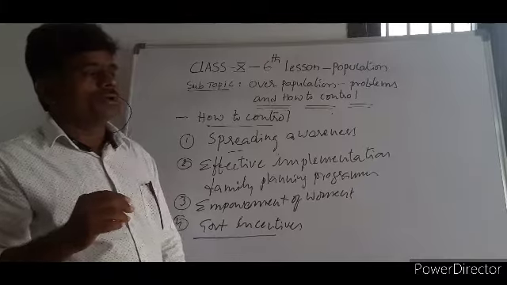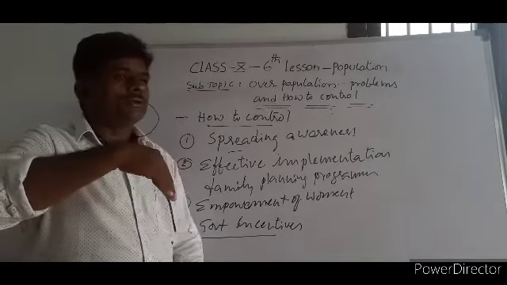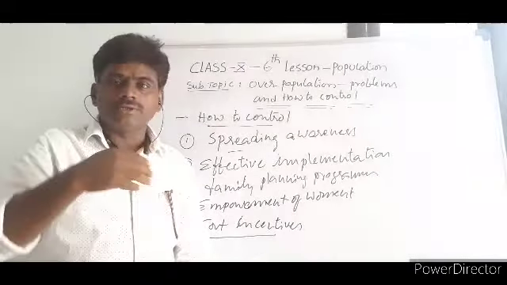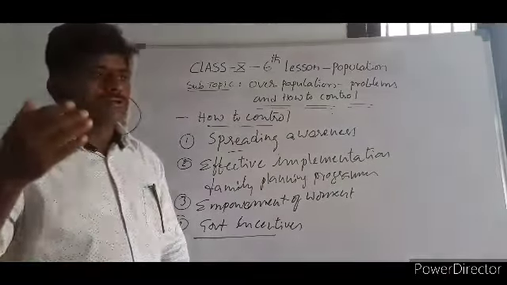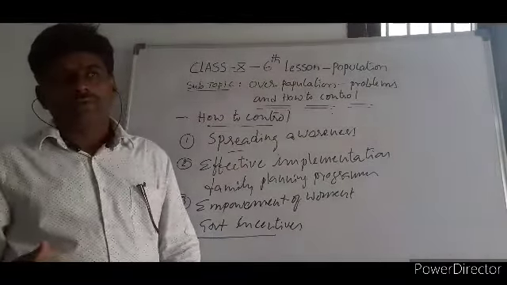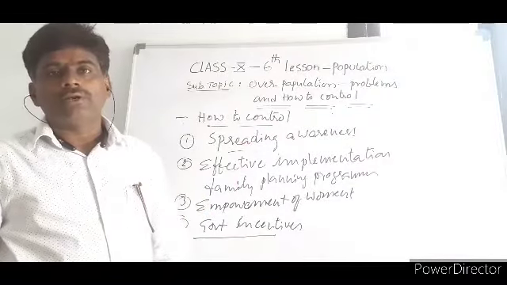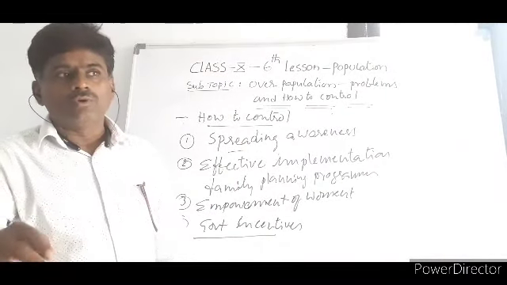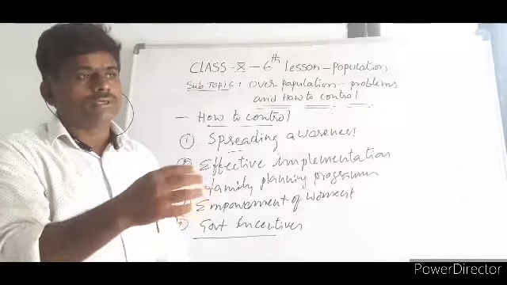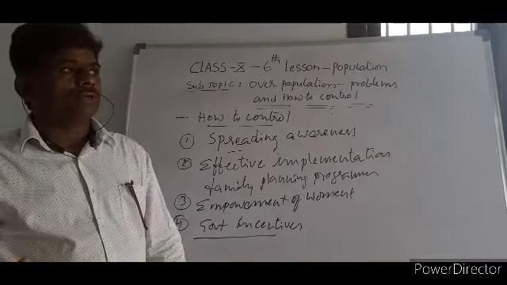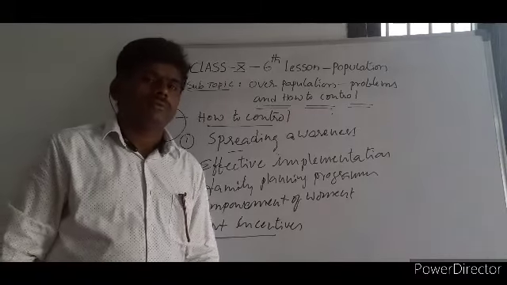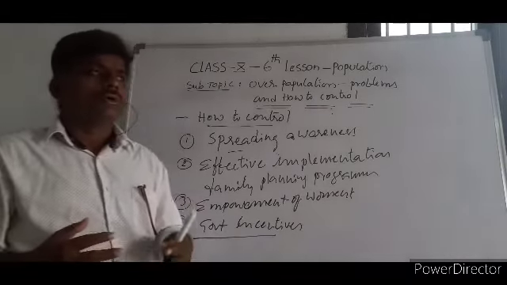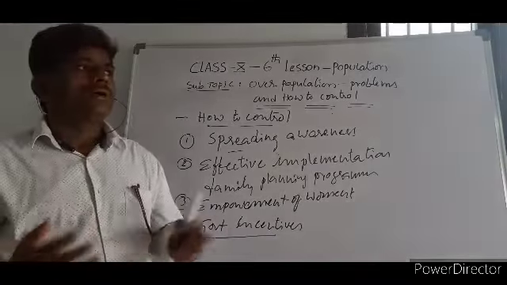That's the point. The second point, those who are supporting must be encouraged by giving certain schemes, certain health cards, ration cards, and all the things, allowing them to get entry into politics. So people who are having 4 or 5 children must be banned from all the activities. Then they can understand. It's easy to control this population.